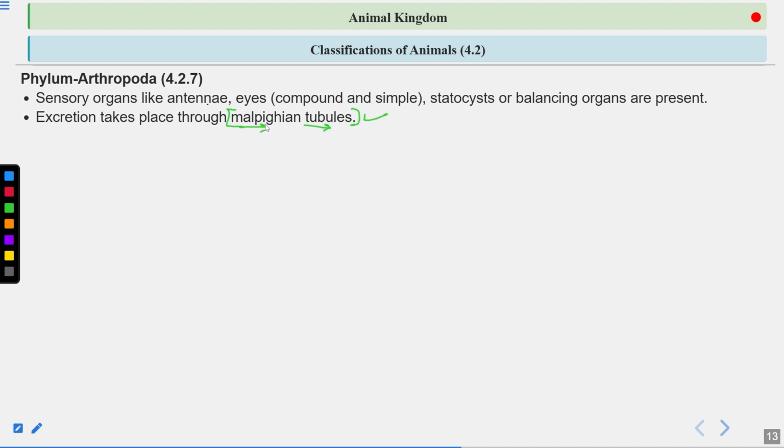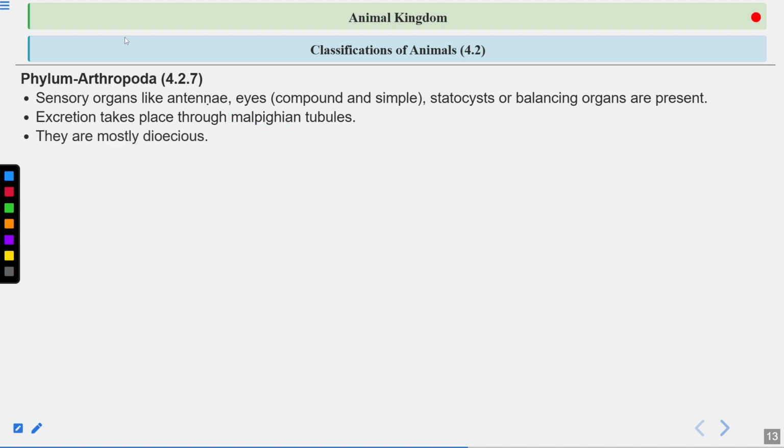So what do these Malpighian tubules do? They filter the waste from the hemolymph. Hemolymph is the insect blood, arthropod blood. So these Malpighian tubules will filter all the excretory products, all the toxins from the hemolymph. It will clean the hemolymph.